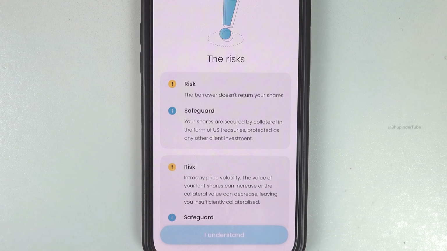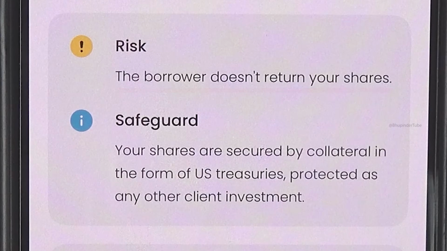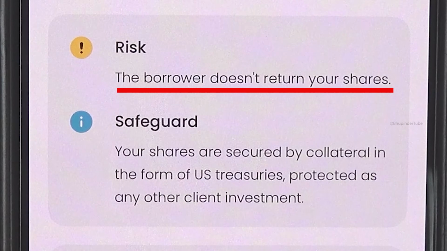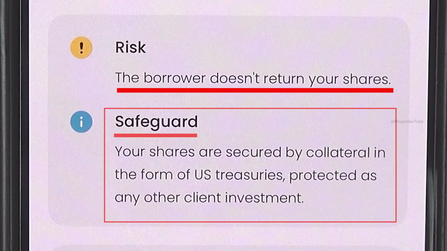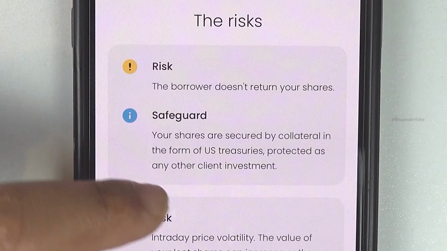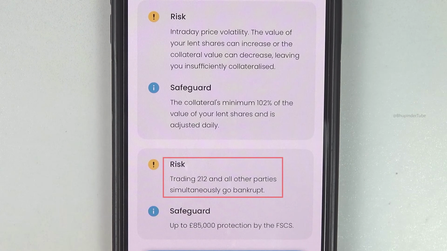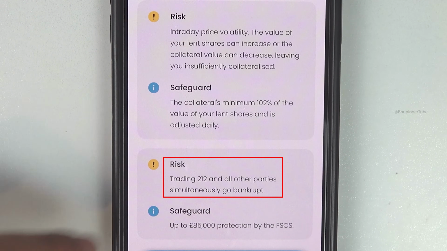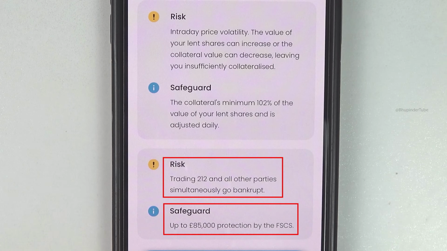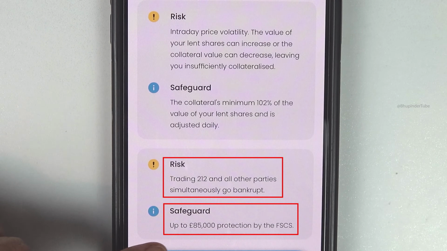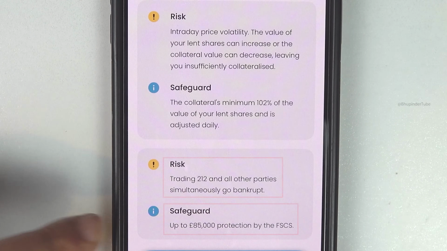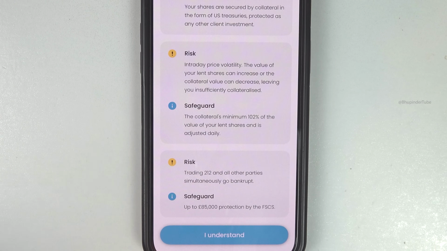Read this carefully. These are some of the risks of lending shares. The borrower might not return your shares, and Trading 212 gives you the safeguard. The next risk is price volatility. And the third risk is that Trading 212 and all other parties simultaneously go bankrupt. But in the UK, if this happens, your money is protected up to £85,000 by FSCS. If you understand all these, tap on I understand.